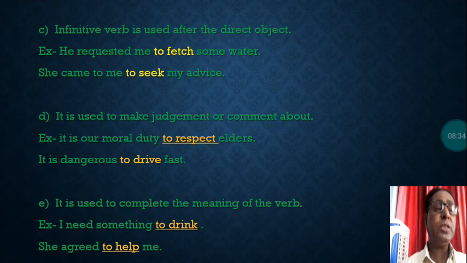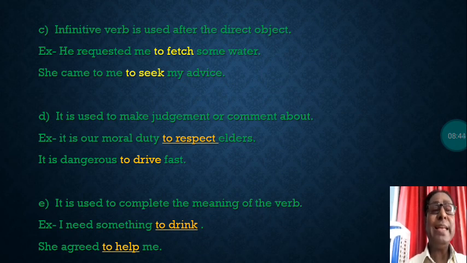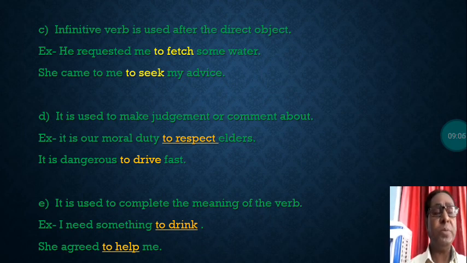Let us see now the next one. Third here, uses of infinitive. Infinitive verb is used after the direct object. He requested me to fetch some water. After direct object. What is direct object here? Me. He requested me. So here me is the direct object, and after that the infinitive is used, to fetch some water, so it is used after direct object as already told in the rule.